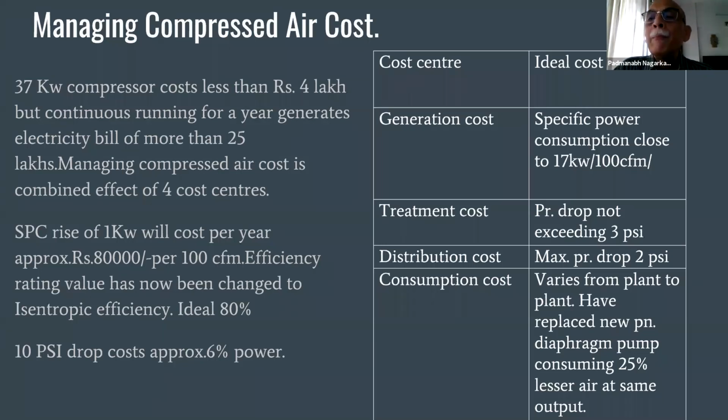Receiver sizing plays a very important role in artificial demand, because people select a receiver based on compressor size. Actually, you should not. You should select the receiver on the highest consumption point of the machine. If you have proper receiver sizing, proper piping, and no doubt the lowest leakage, you will not get artificial demand. Artificial demand is nothing but an error.